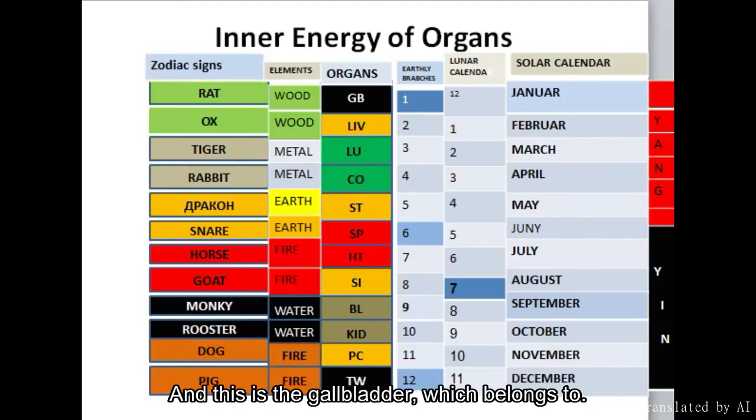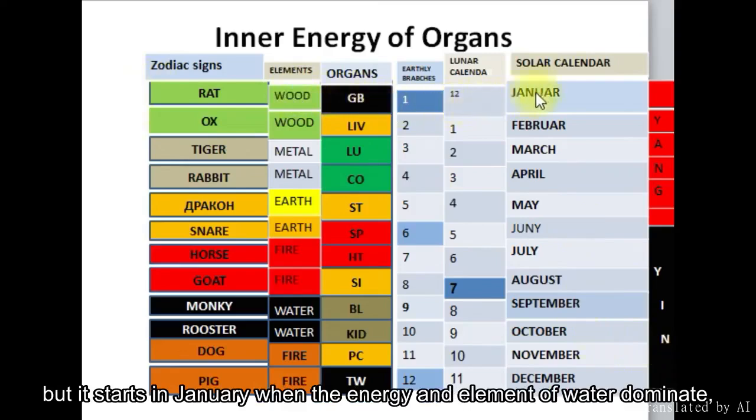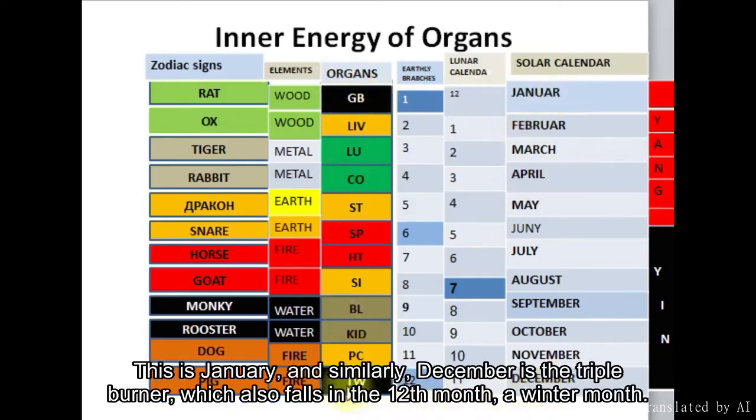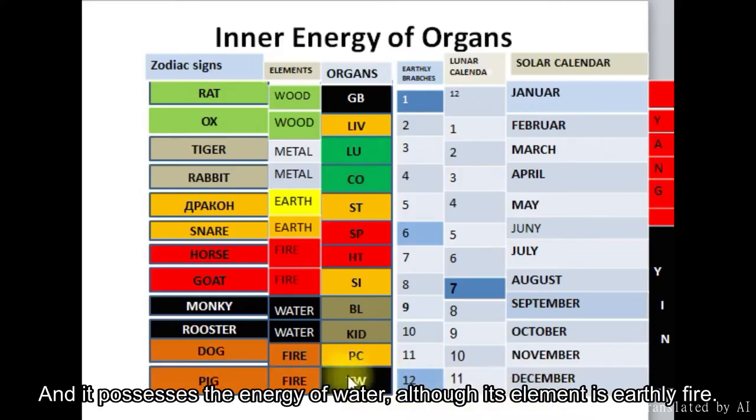And this is the gallbladder, which belongs to the element of wood. But it starts in January when the energy and element of water dominate. And water in winter is always cold water. So the gallbladder has the energy of water. This is January, and similarly, December is the triple burner, which also falls in the 12th month, a winter month. And it possesses the energy of water, although its element is earthly fire.